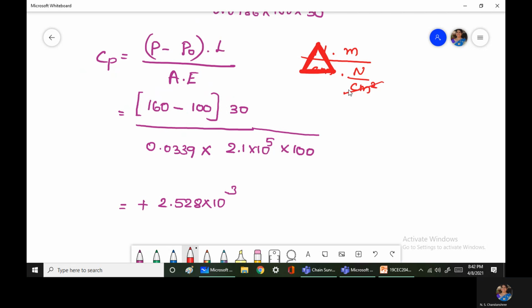Centimeter square and centimeter square get cancelled, Newton and Newton get cancelled. Then remaining is meter. So this is the reason why we converted E value from Newton per mm square to Newton per centimeter square. Now the value of pull is found out.